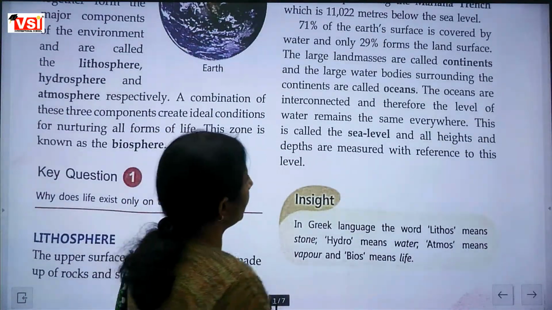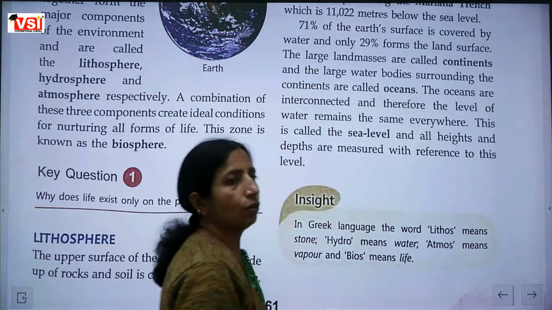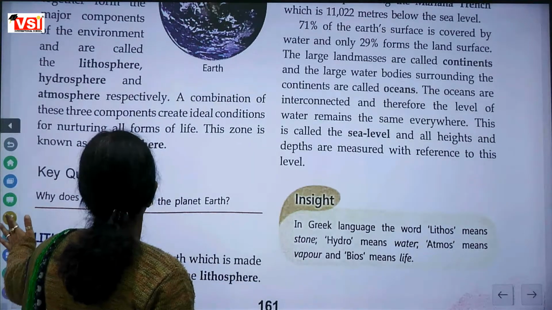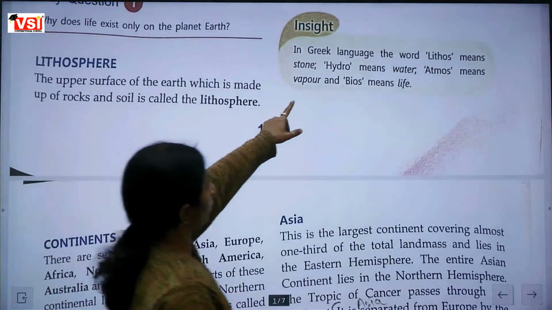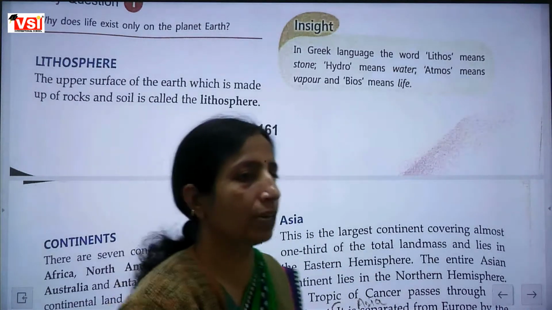The oceans are interconnected and therefore the level of the water remains the same everywhere. One more question. Hydro means water, atmos means vapor and bio means life.